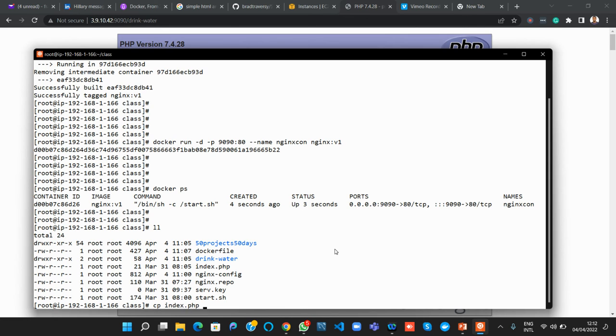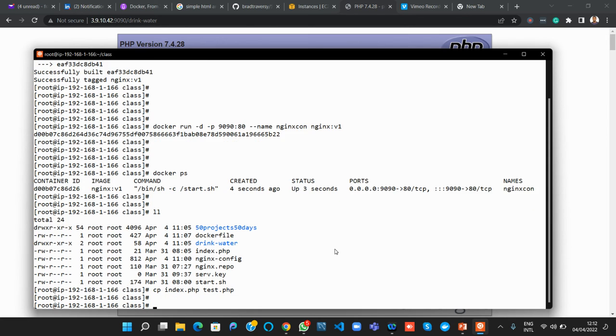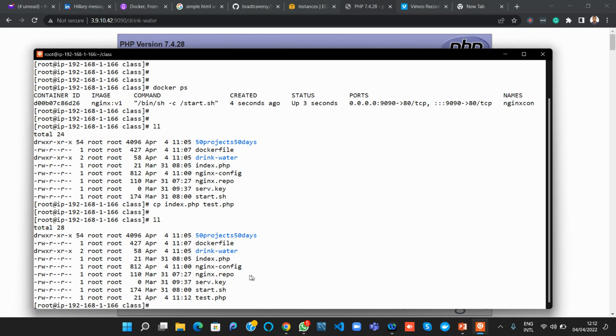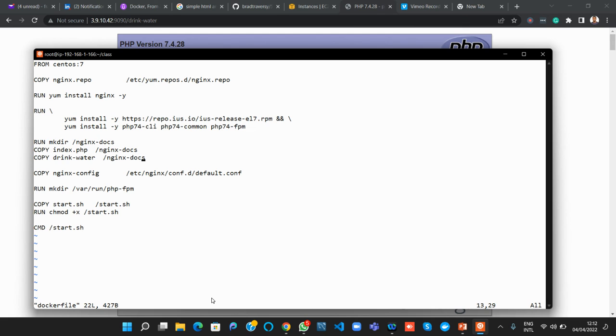Now let's rename this guy. Copy index to test.php. All right, test.php, right? So now in my container, I should have test.php instead of index.php, because index there is a special kind of directive.